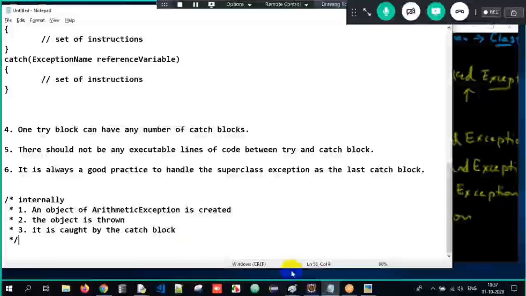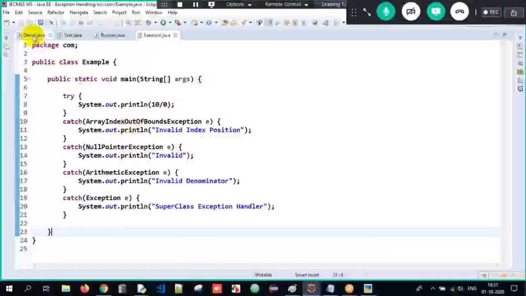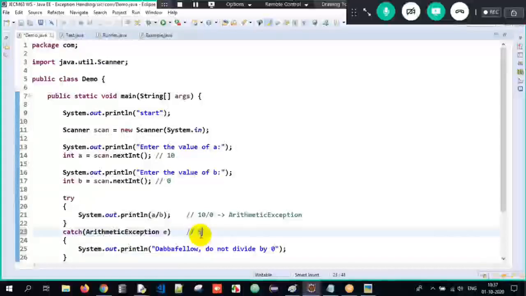Okay. So this is what we have seen in the programs over here. In this particular class, we saw how we handle an exception with the help of arithmetic exception. This is nothing but a specific exception handler, meaning this catch block will get executed only when we get arithmetic exception.